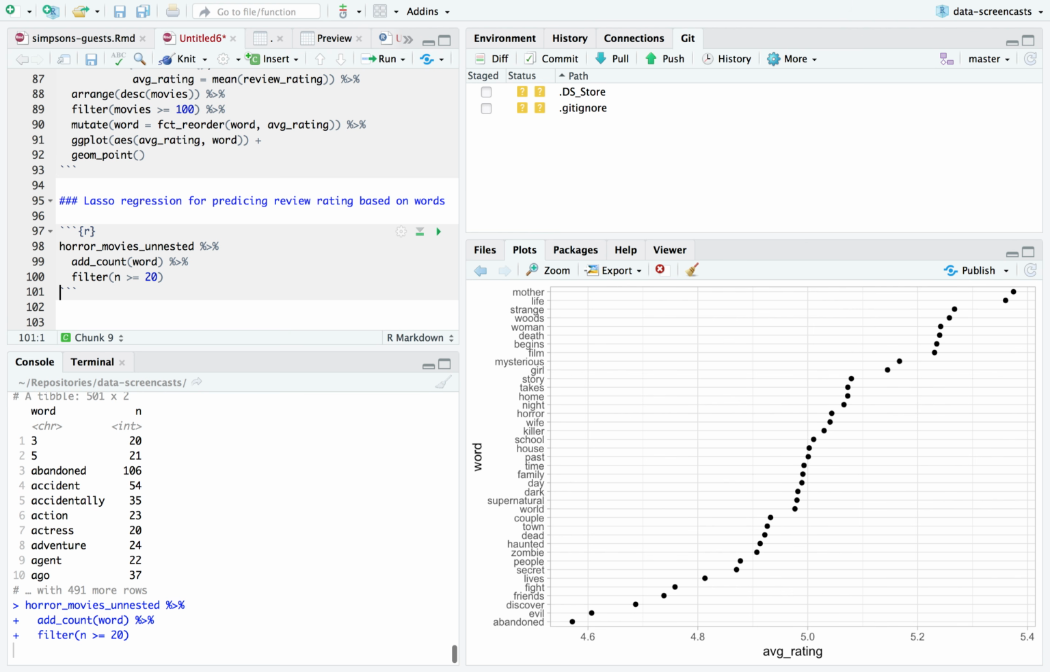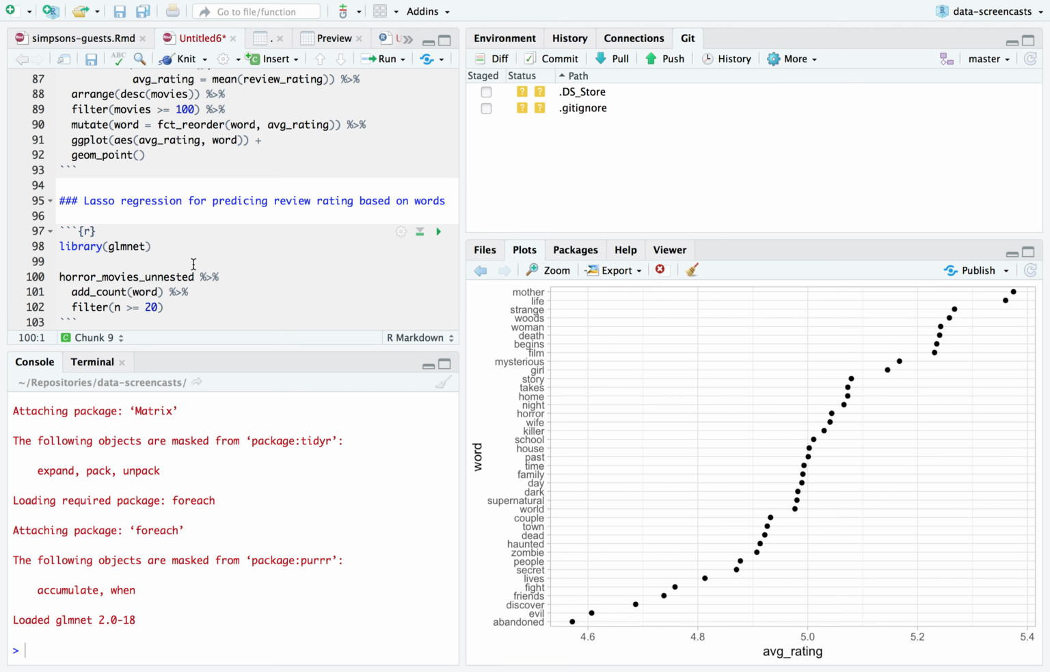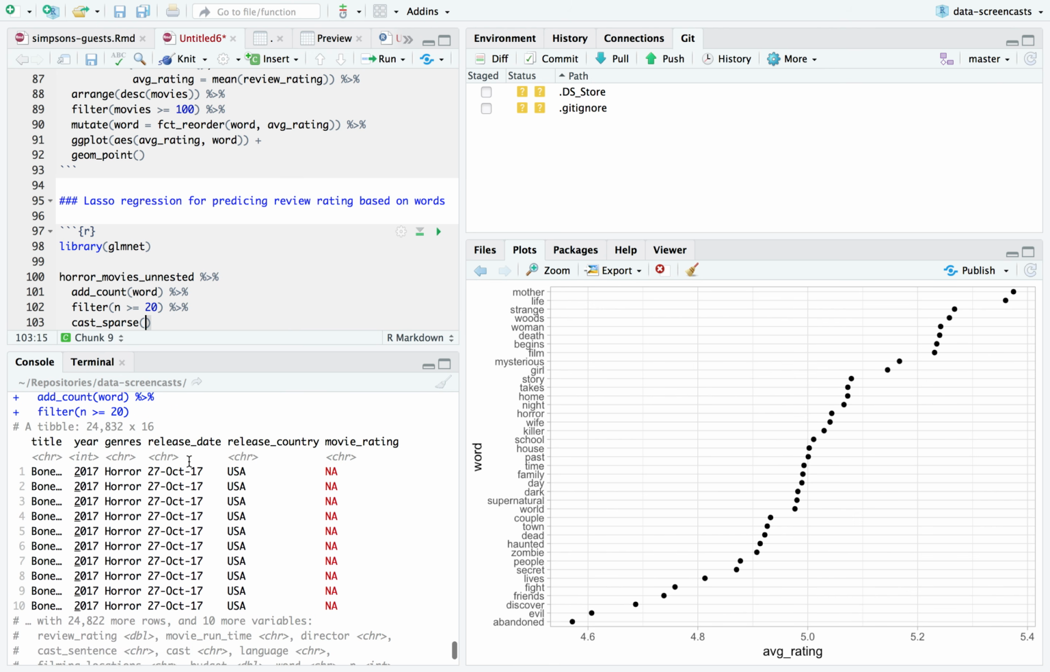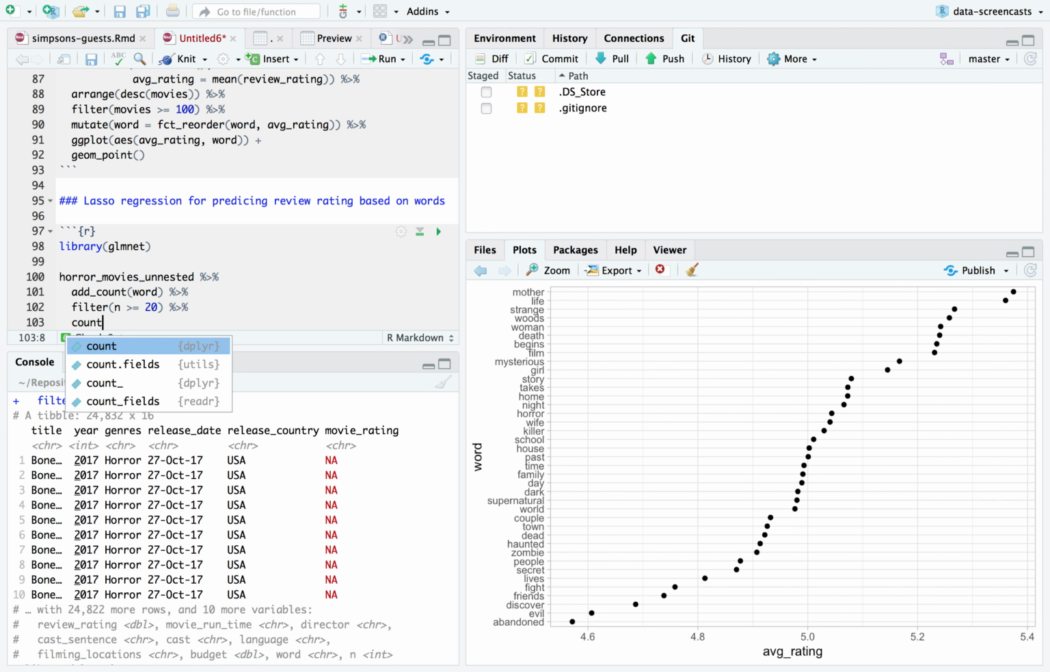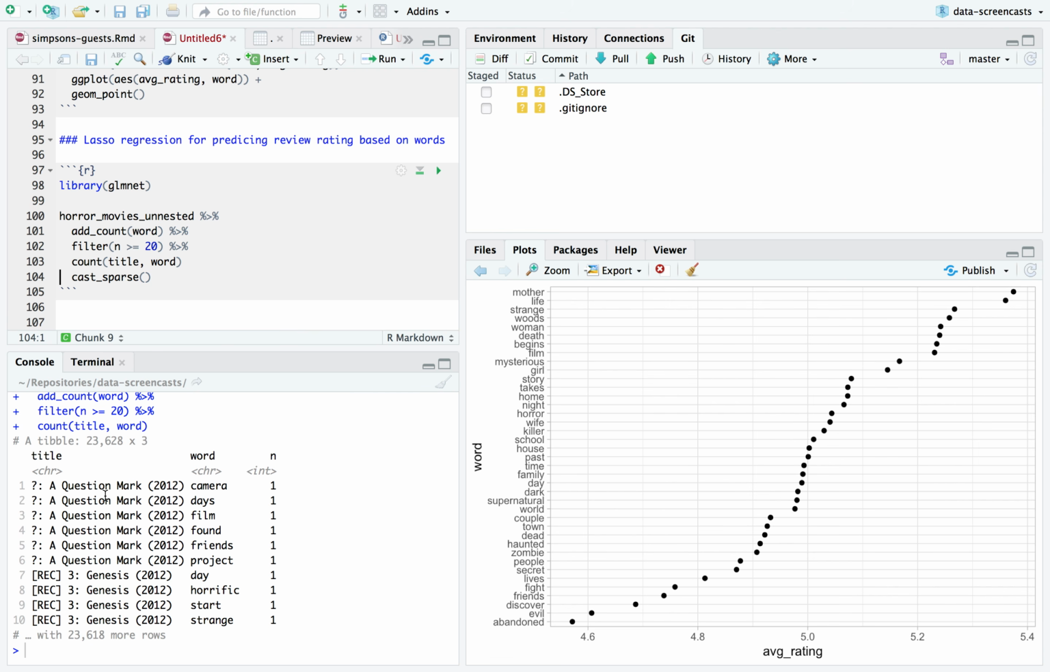Okay, why am I doing this? I'm going to be using the glmnet package to do a lasso regression. Again, I've done this before, but if it's your first time, let's walk through it. The first step in doing a lasso regression is I need to cast this to a sparse matrix. First I need to count the number, because a word can appear multiple times, by title and word. Now I get this data set that says each title has one or more words associated with it. I'm going to cast this to a sparse matrix.